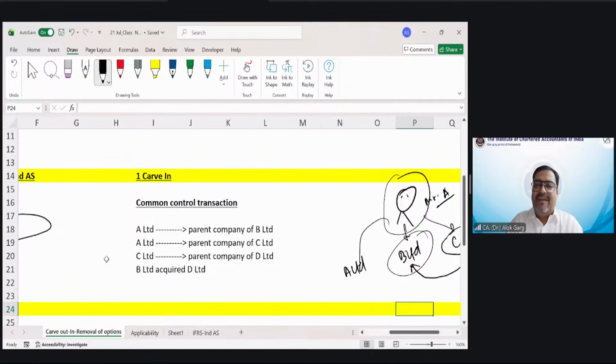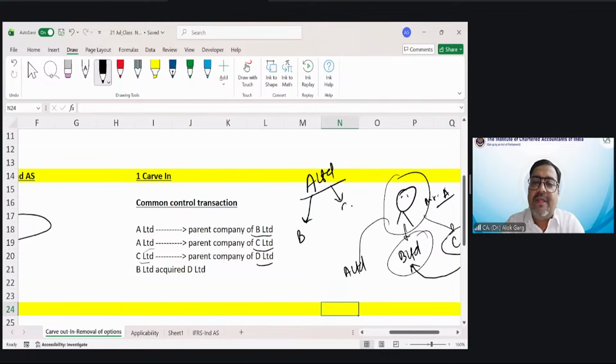So friends, another example of a common control transaction. I'm not teaching you common control here; you will have a detailed session on Ind AS 103. For example, A Limited is the parent company of B Limited. A Limited is the parent company of C Limited also. C Limited is the parent company of D Limited. Means how this structure is there. This is A Limited, and A is the parent of B.